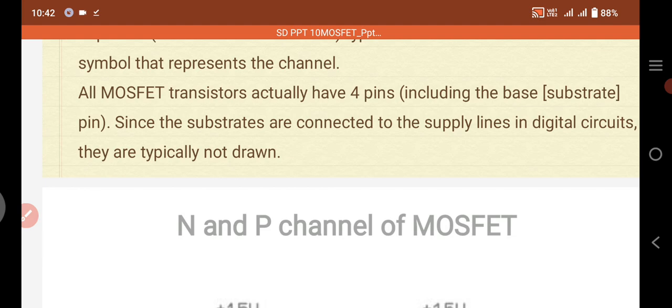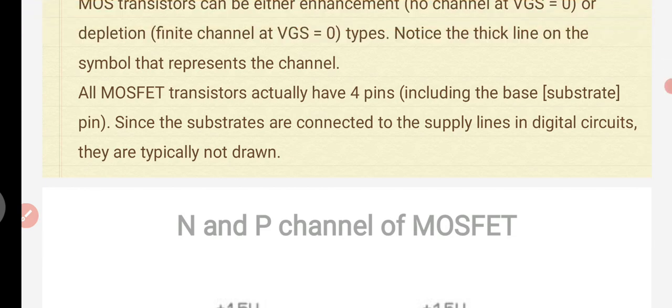JFET, MOSFET and BJT are all semiconductor devices. But BJT is a current controlled device, and FET or MOSFET is a voltage controlled device, because in case of BJT the output is controlled by the input current. In a FET, the output current is controlled by the input voltage, that is, the gate voltage applied to the terminal. That is why the FET is a voltage controlled device and BJT is a current controlled device.